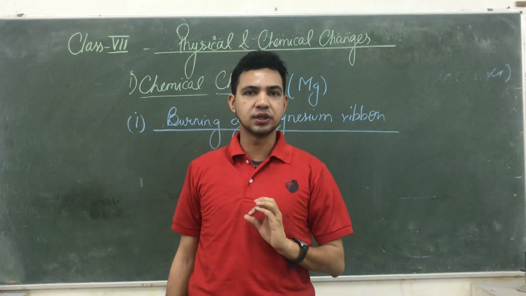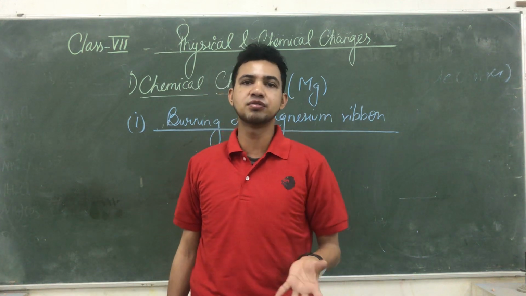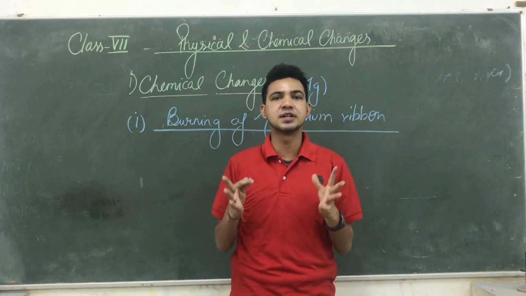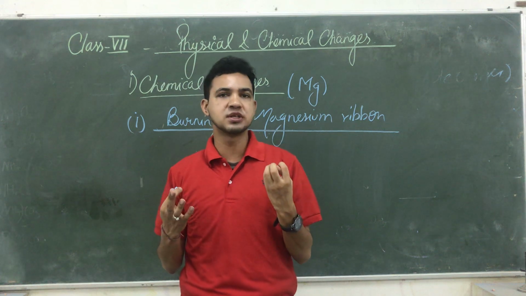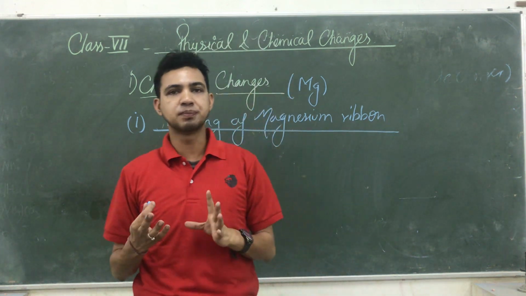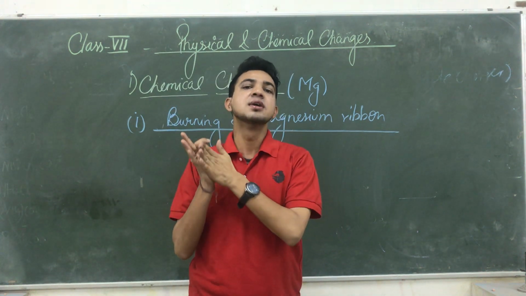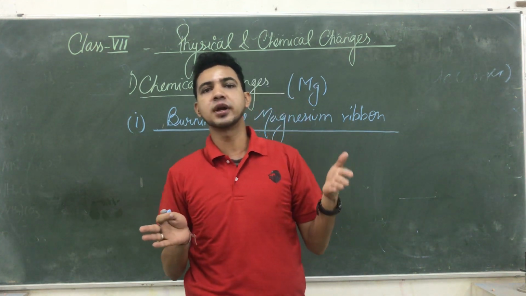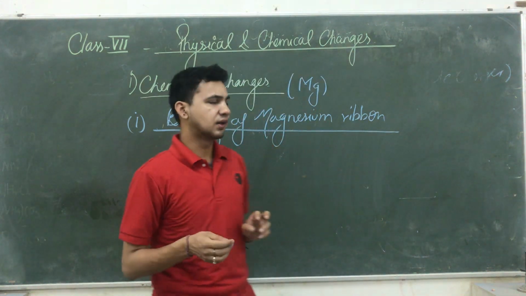When the magnesium ribbon starts burning, it burns by producing a white color of light, immediately creating brightness. After the whole ribbon is burned, it gives you white color ash, a white powder. But what happened in that reaction? The silvery magnesium strip is converted into white color powder, but we are not able to convert this powder back into magnesium. So it is a chemical change.